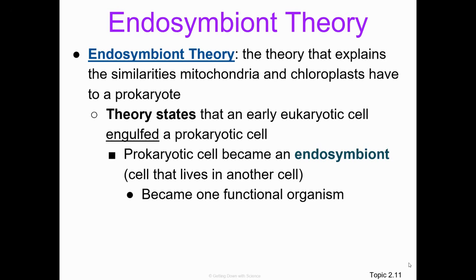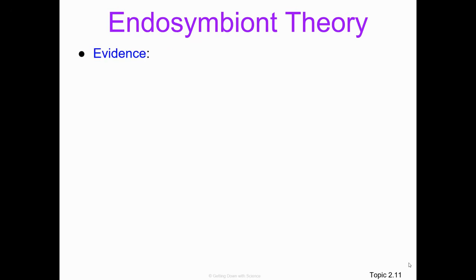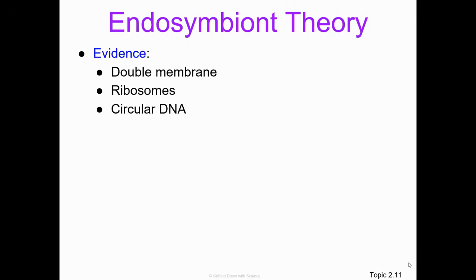Now, if you're thinking, how did they come up with this, or what evidence supports it? There are a few pieces of evidence that support this theory. Firstly, mitochondria and chloroplasts both have a double membrane. They also have their own ribosomes. They have circular DNA, which, if you know prokaryotes, right? Prokaryotes have circular DNA, and they're capable of functioning on their own.